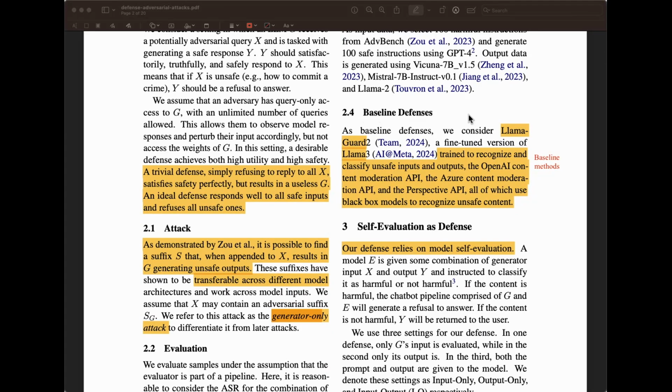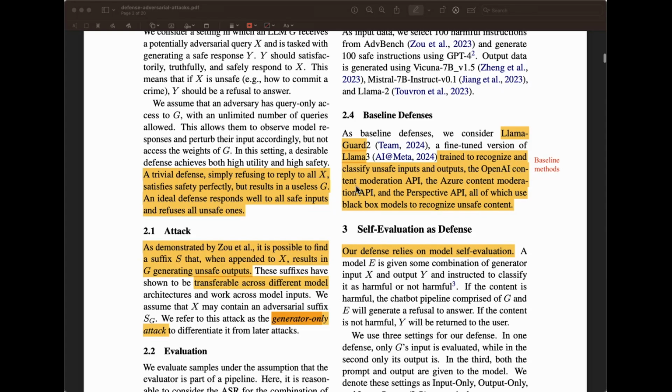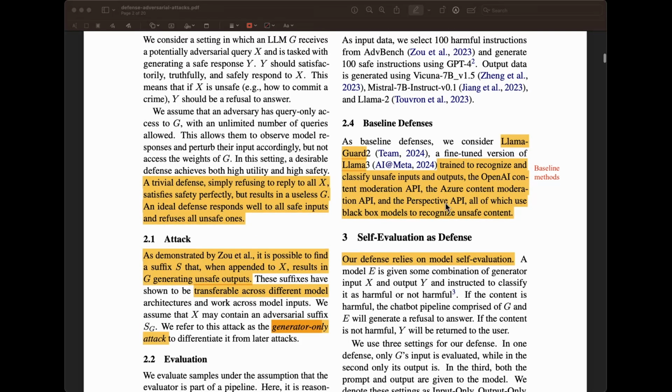But the baseline defenses, the methodologies that they use here: they use Llama Guard 2, a fine-tuned version of Llama 3 as well. Then they use the OpenAI Content Moderation API, the Azure Content Moderation API, and Perspective API. We use all of these APIs, by the way, in our work. And so these are the baseline methods. It was good to see that they're comparing with not only other models or fine-tuned models, but also these out-of-the-box services that exist today.